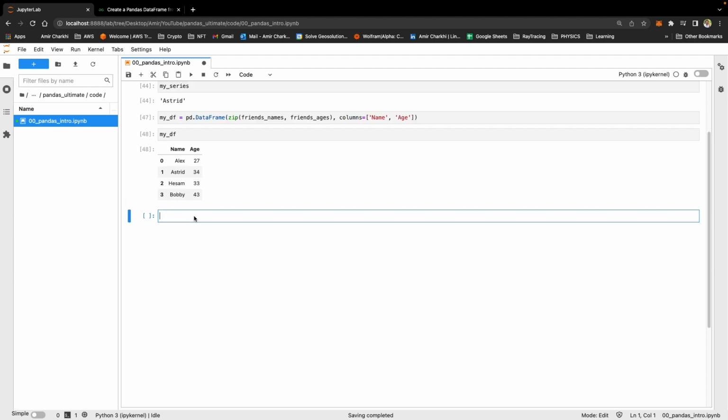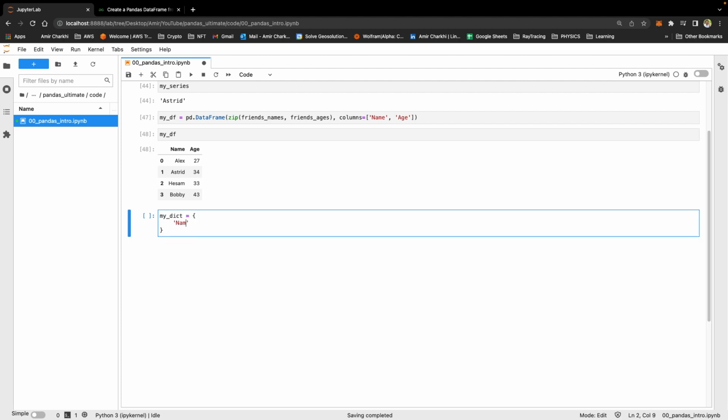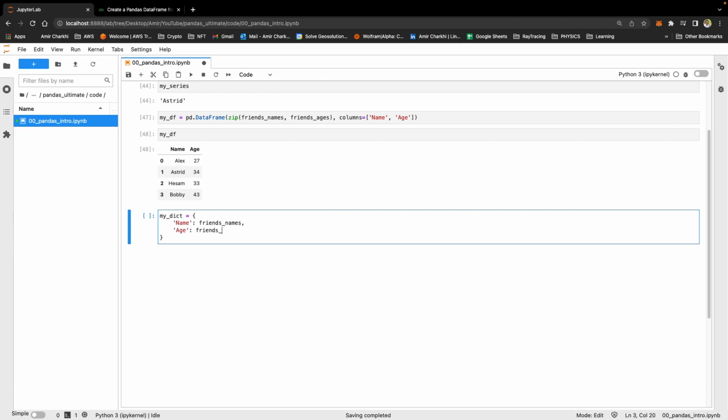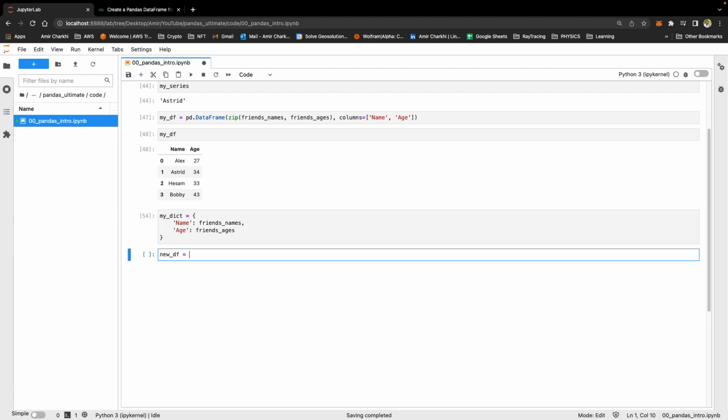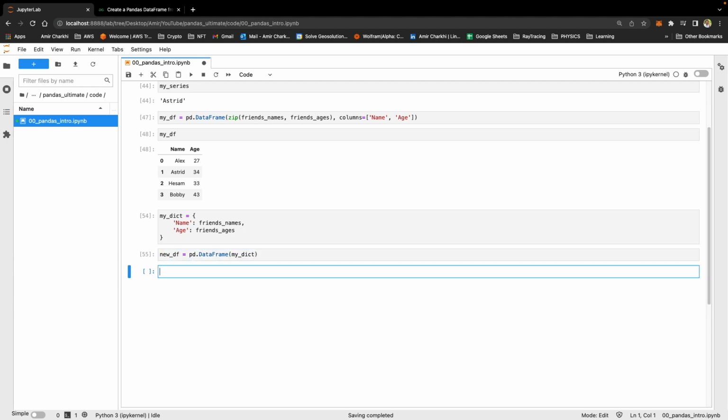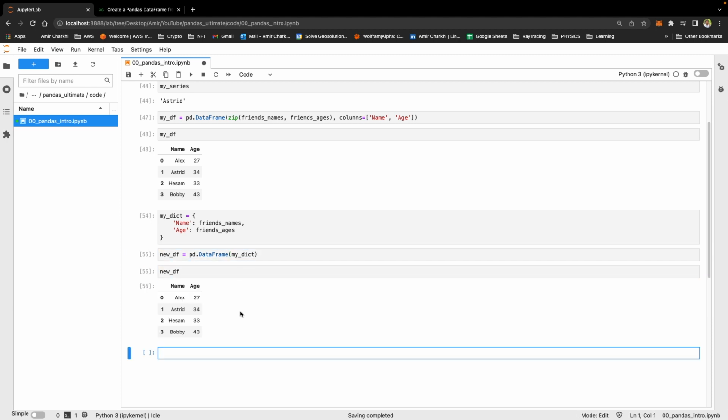The easier way would be to make data frames or series from dictionaries. So let's make a dictionary of the data that we already talked about. Let's call the first key name, and I'm just going to input my friends' names, and then age to be friends' ages. So new data frame equals pandas DataFrame, a data frame from my dictionary. Let's view that. You can see that automatically name and age get assigned to the column names and the values go into the table.